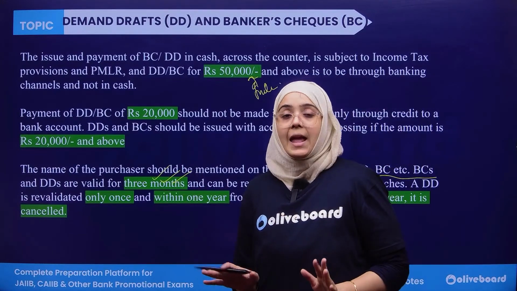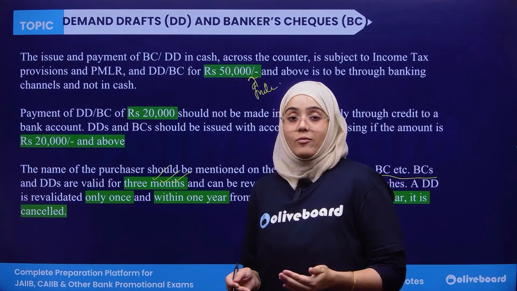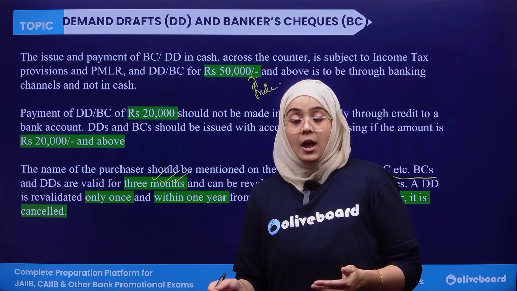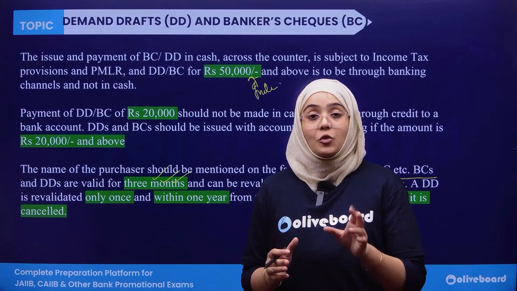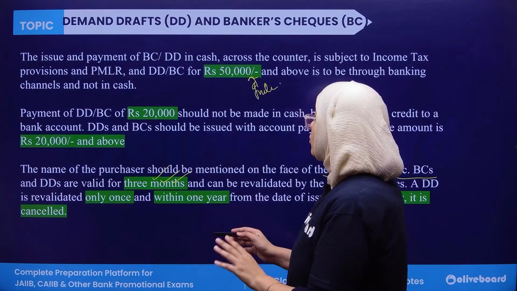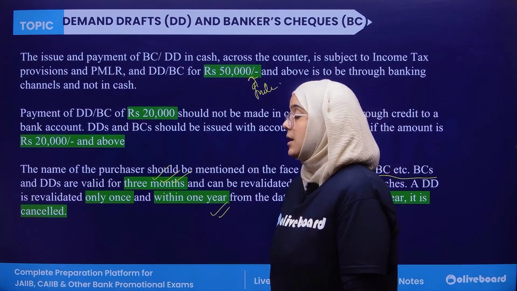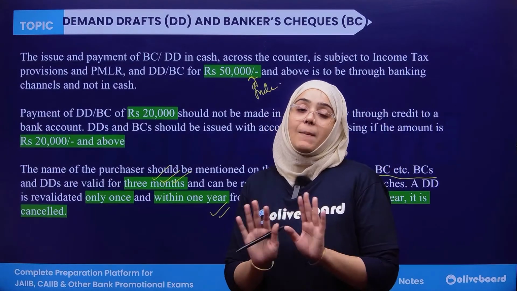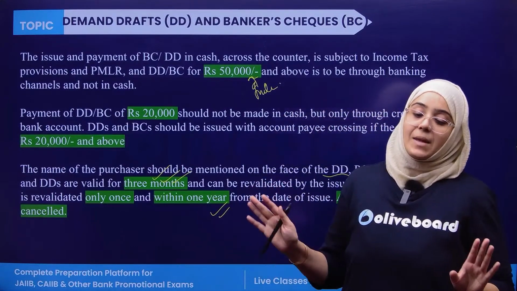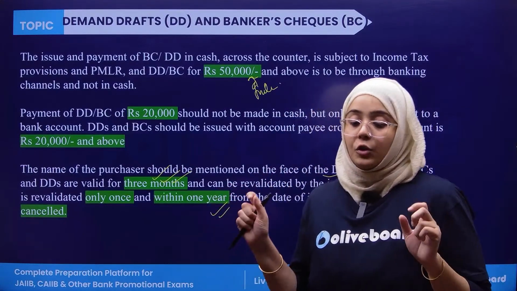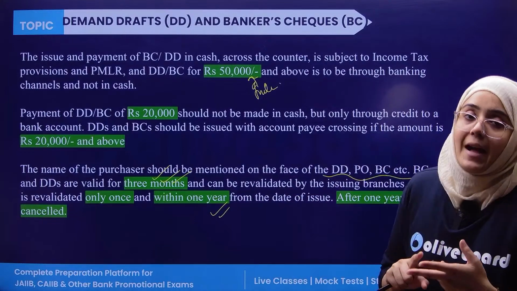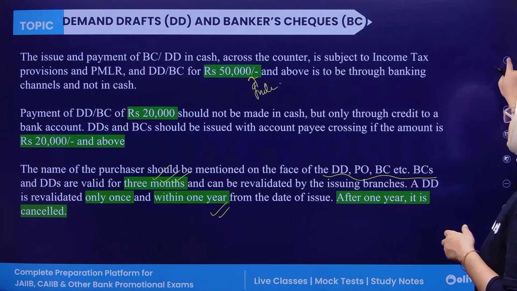If 3 months pass and you haven't encashed it, it can be extended, but the revalidation is only once and subject to a maximum of 1 year, and after that, that banker's check or demand draft is cancelled. So these are the demand draft and banker's check terms and conditions.